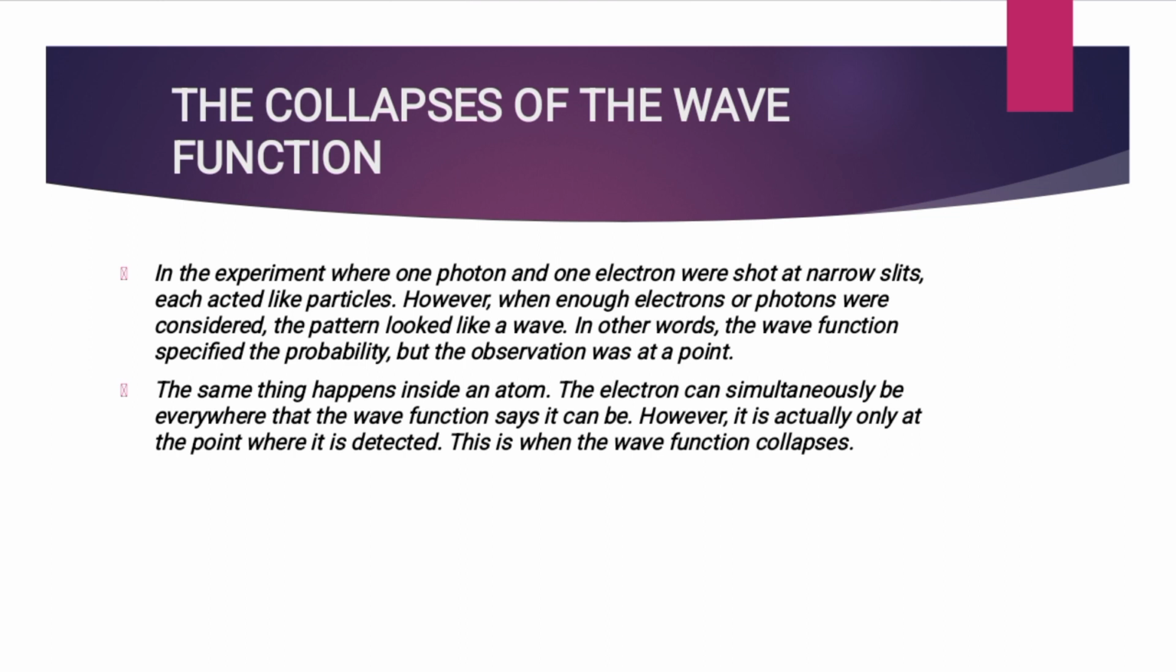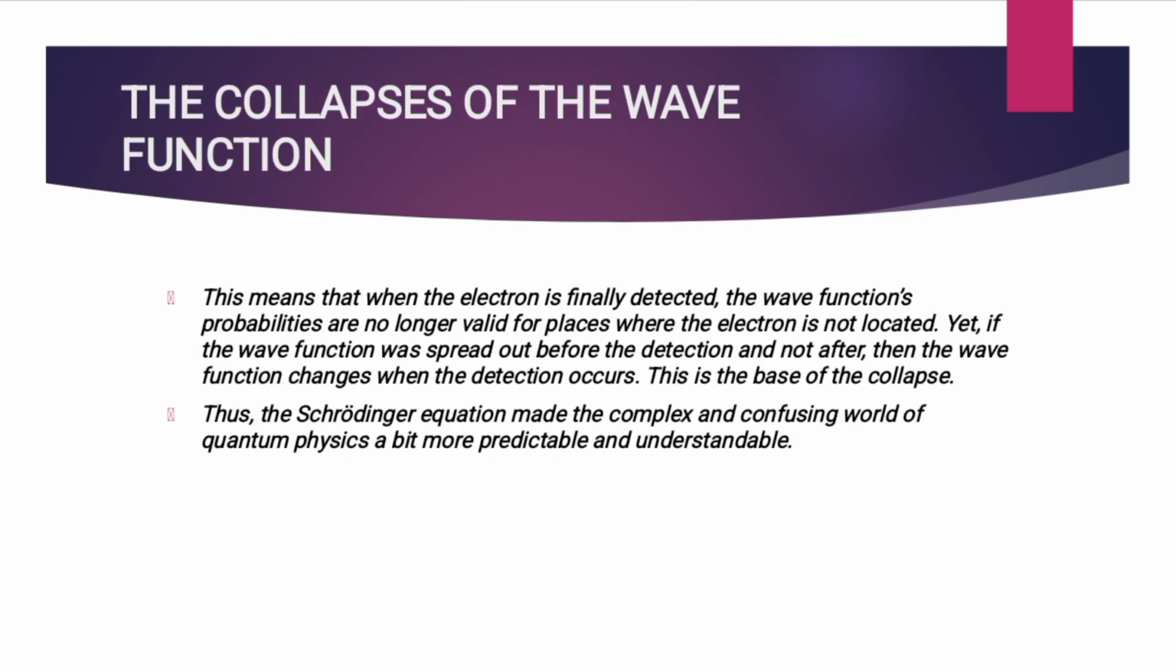An electron can simultaneously be everywhere that the wave function says it can be. However, it is actually only at the point where it is detected. This is when the wave function collapses. This means that when the electron is finally detected, the wave function probabilities are no longer valid for places where the electron is not located. Yet, if the wave function was spread out before the detection and not after, then the wave function changes when the detection occurs. This is the basis of collapse. Thus, the Schrödinger equation made the complex and confusing world of quantum physics a bit more predictable and understandable.